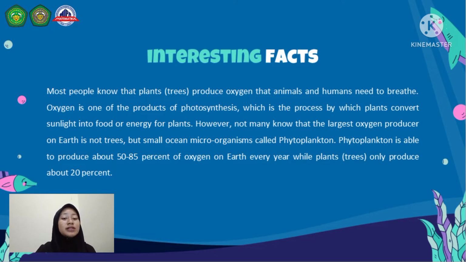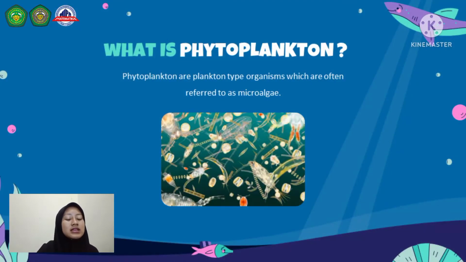Okay, secondly, we will discuss what is phytoplankton. Phytoplankton are plankton-type organisms which are often referred to as microalgae. Phytoplankton acts as an indicator of contamination and water quality, as well as producers in the food chains because they are able to provide their own food. Phytoplankton obtain energy through the process of photosynthesis, absorb carbon dioxide in the atmosphere and convert it into oxygen. Therefore, phytoplankton must be on the surface of the ocean, lake, or other body of water to get sunlight.